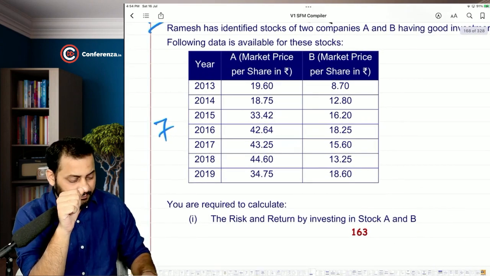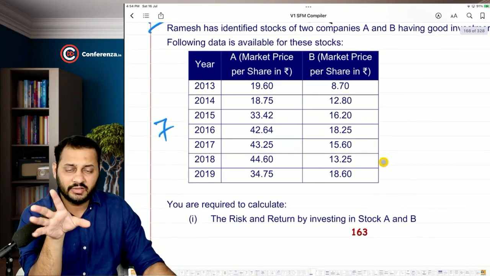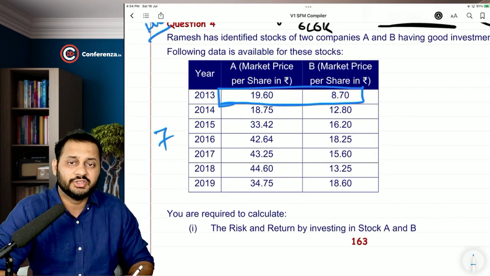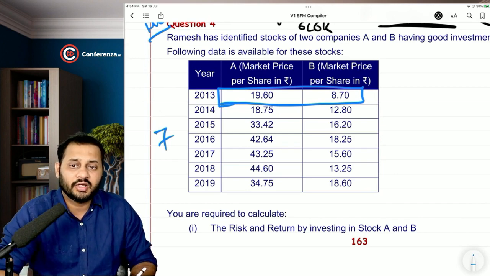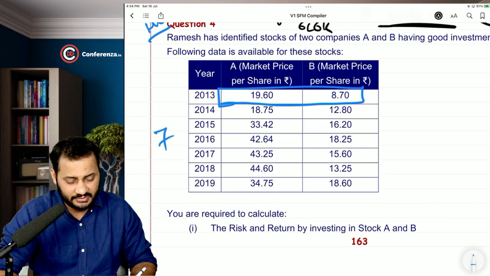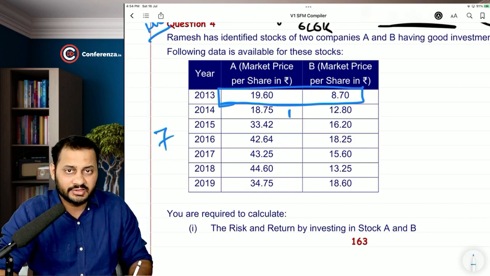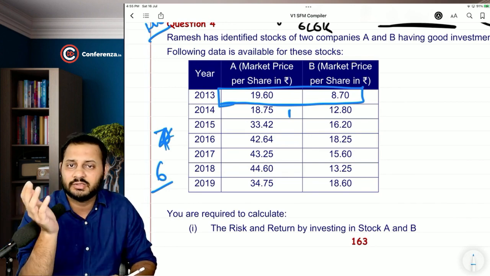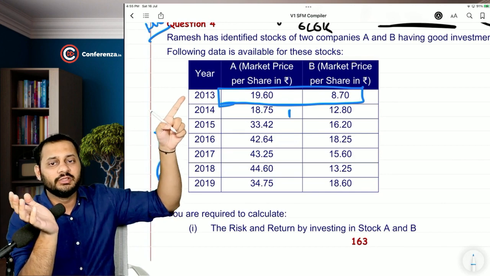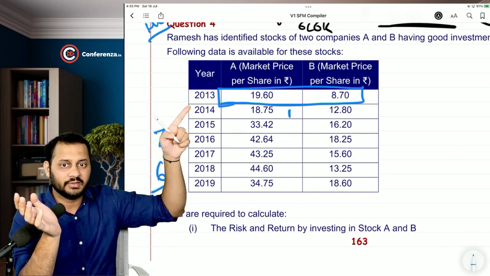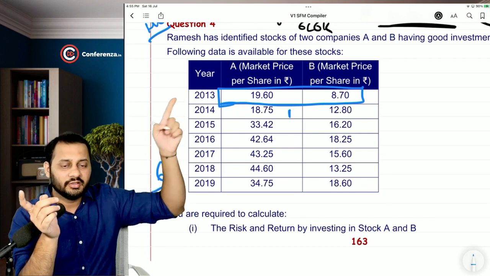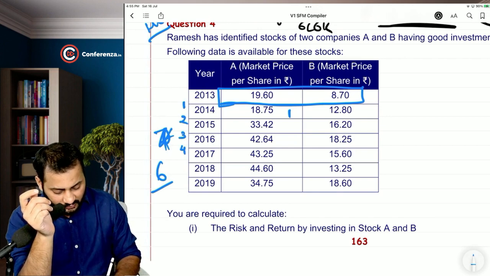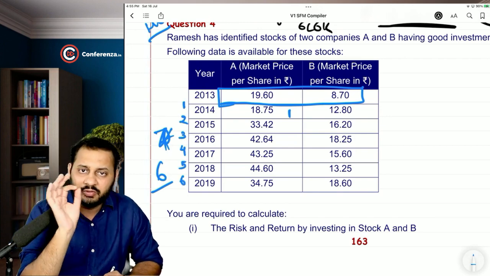That's all fine. When the initial market prices are not given, then you cannot take the first year, because we will assume that we have purchased the stock at the 2013 prices. So the first return can be calculated in this year. In total, we will have 6 years instead of 7 now. Because the purchase price is not given, we will assume that we have purchased the shares at the beginning price. So the first return will be calculated for 13-14, then second, third, fourth, fifth and sixth. Only 6 years are there.